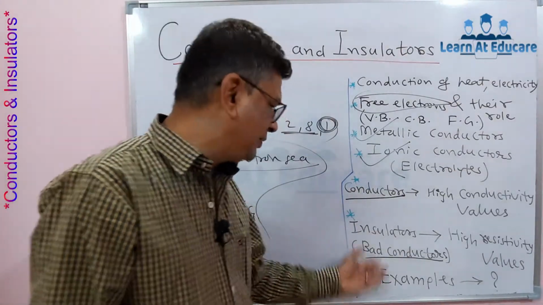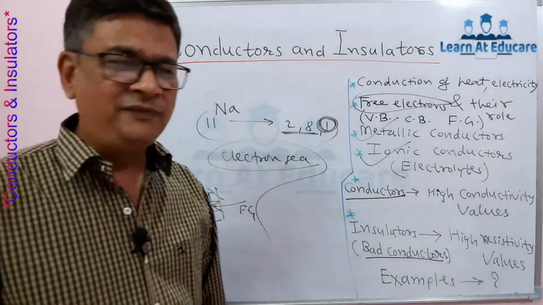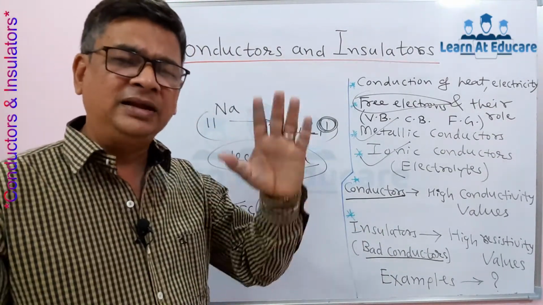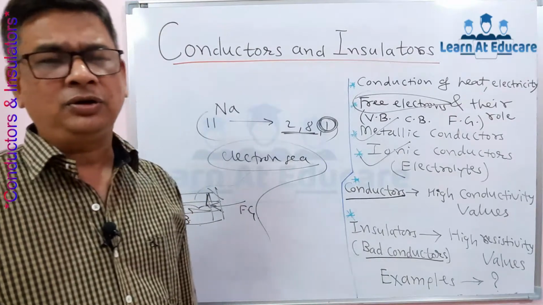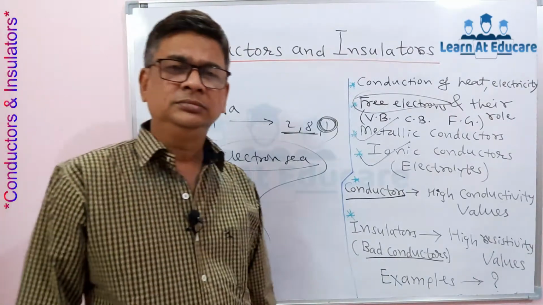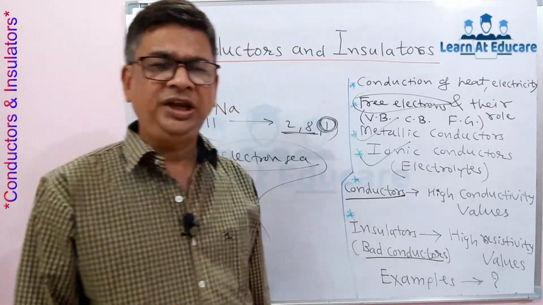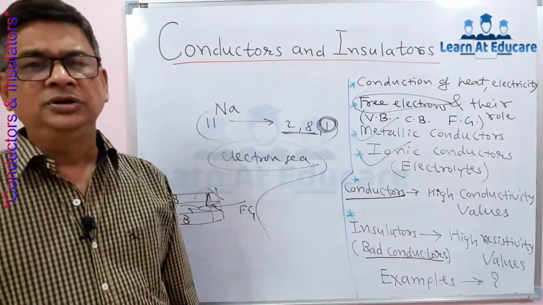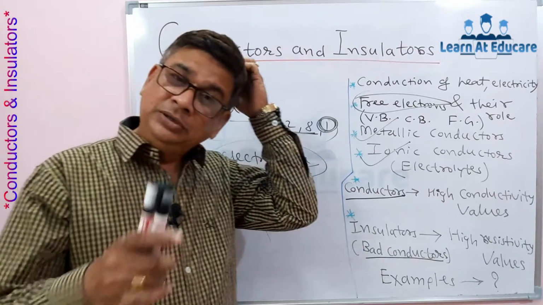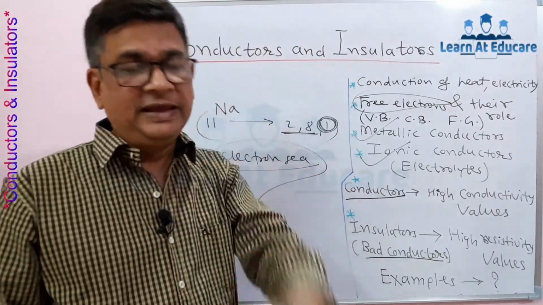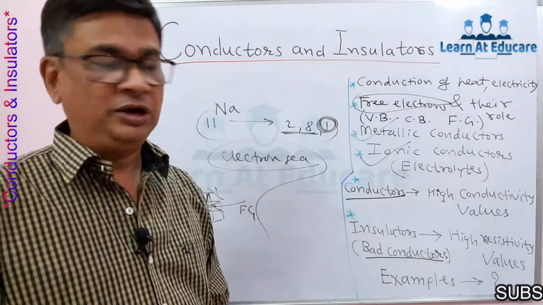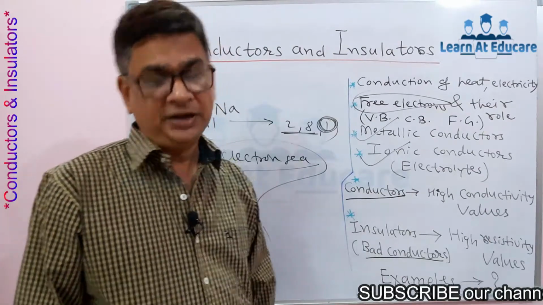At the last we will see examples. Examples of conductors are all metals. Good examples are copper, iron, manganese, sodium, zinc, aluminium. But in practical life, aluminium and copper are used as conductors.